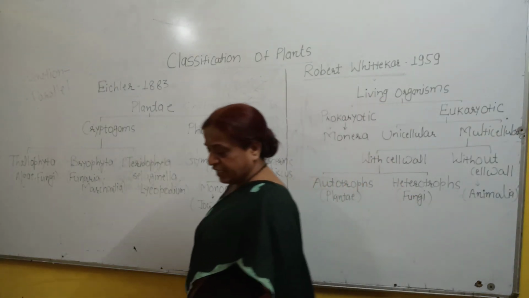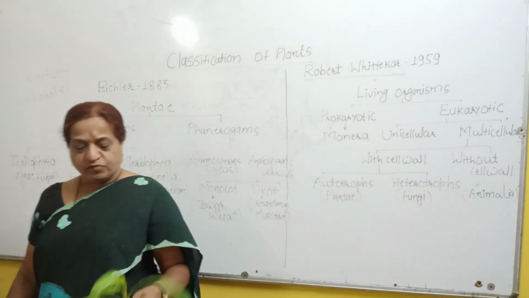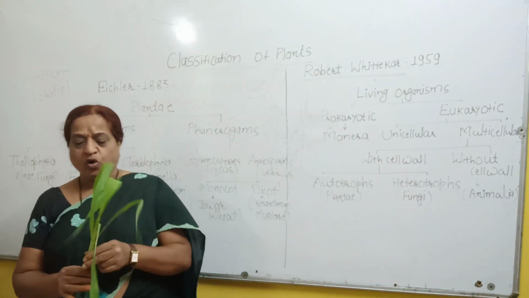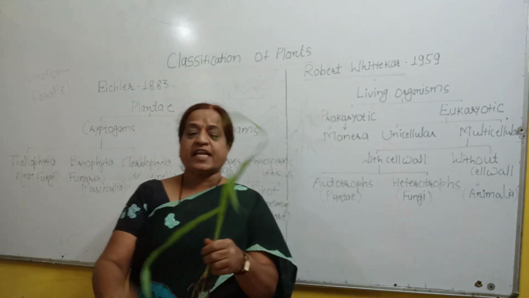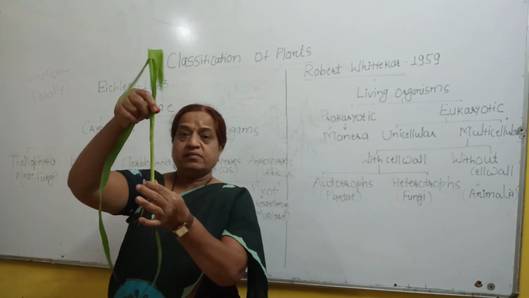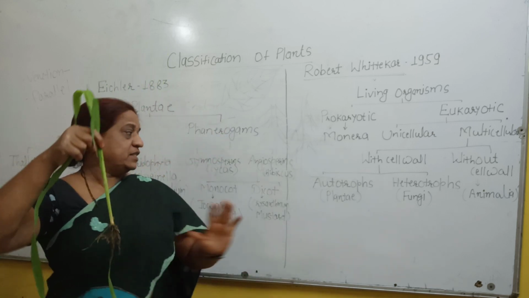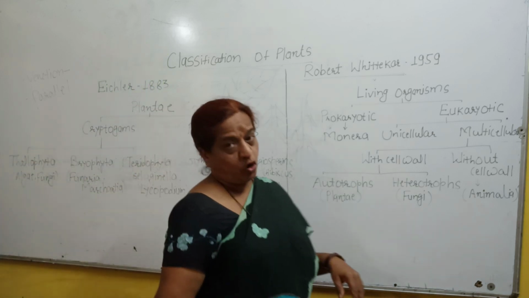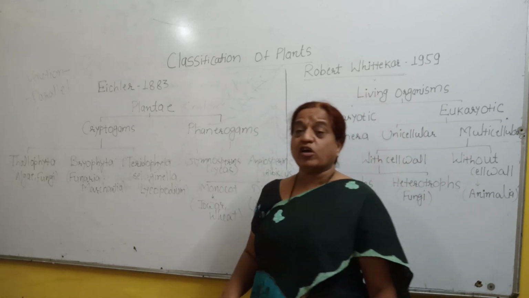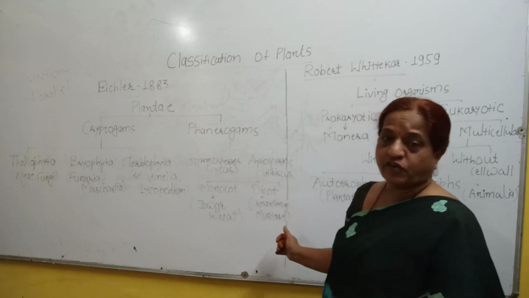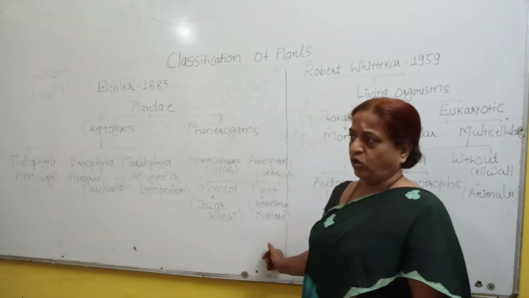One more difference is, if you see the stem of the monocot, you will observe that the stem of the monocot is delicate and green in color. Okay, it is hollow inside. That is the characteristic property of the monocot. Whereas in case of dicot, the stem is woody and hard. That is also one of the differences between monocot and dicot.